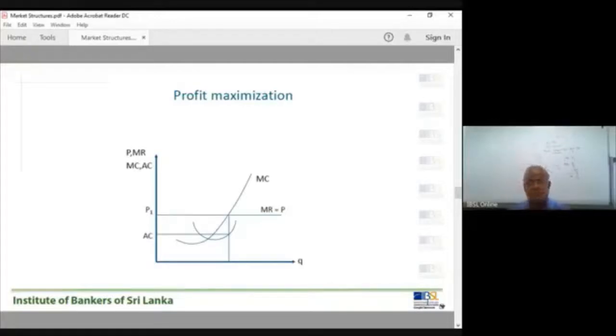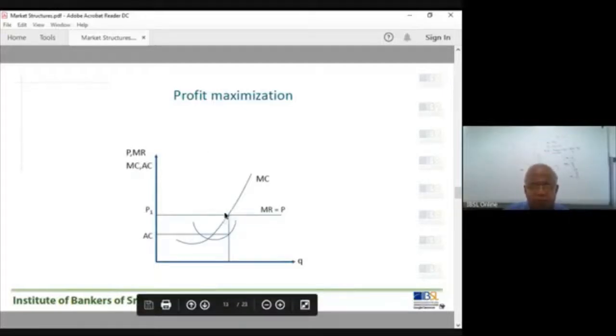Okay. Now the MR curve is horizontal, the AC curve is U-shaped, the MC curve is U-shaped. Now, what is the profit maximizing output? The profit maximizing output is given by the point of intersection of the marginal revenue and marginal cost curves. MR and MC give the profit maximizing output.